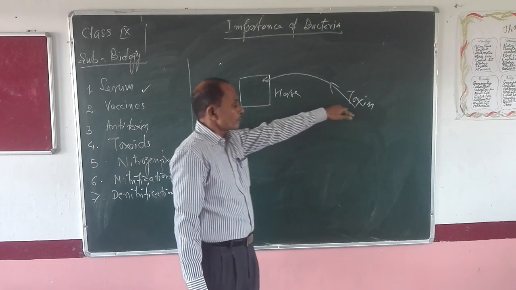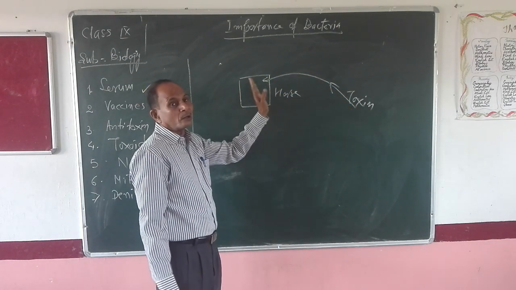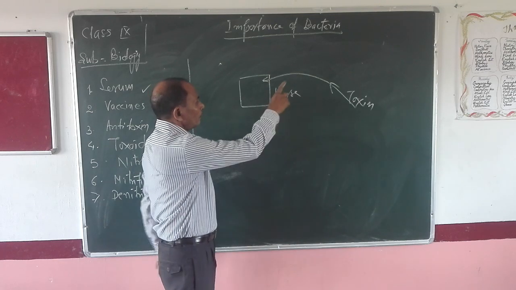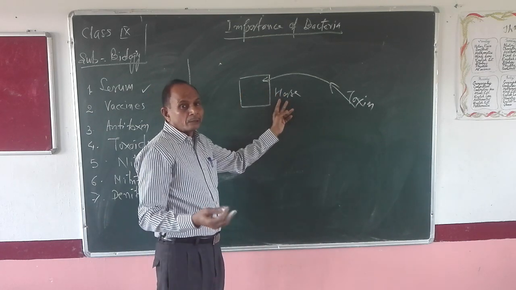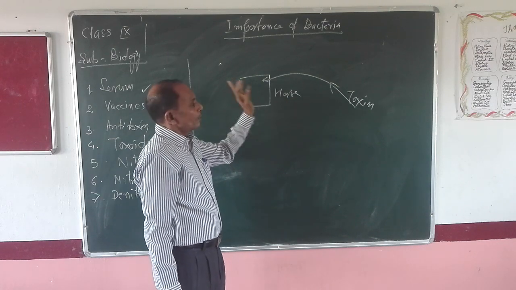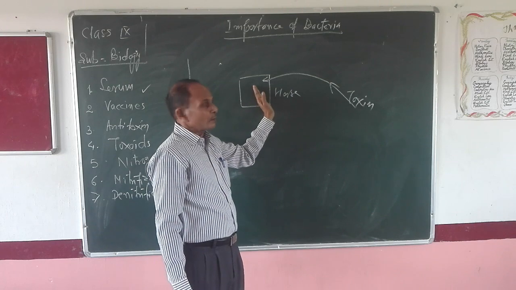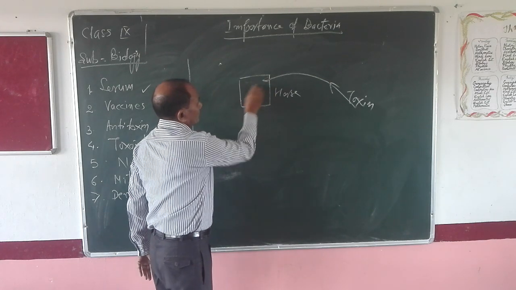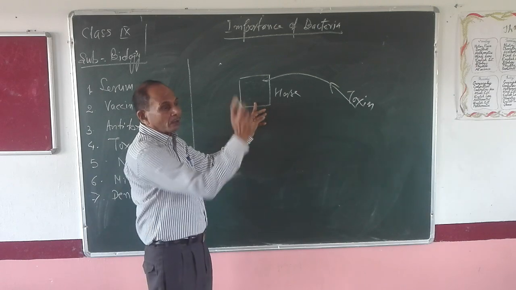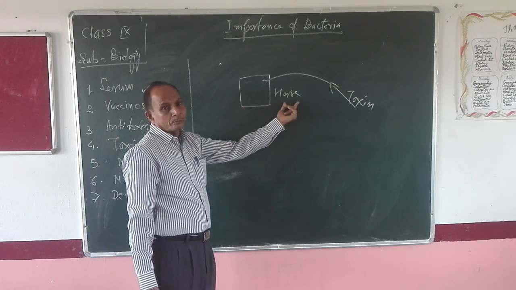First of all, the toxin, or you can say vaccine, is injected inside the horse body or monkey body. The blood of this animal will develop antibody against this toxin, or you can say it will develop antitoxin against this toxin. Now that antitoxin or that antibody will remain present in the blood of this horse.